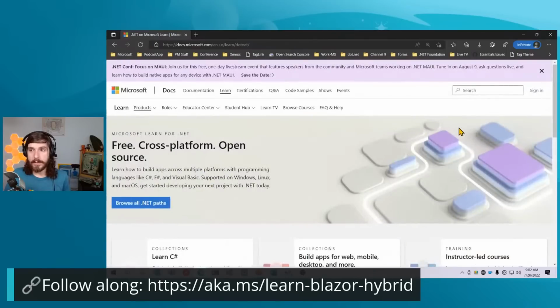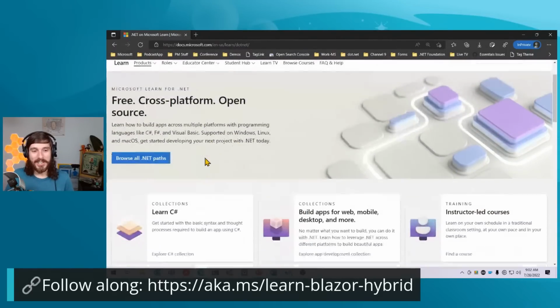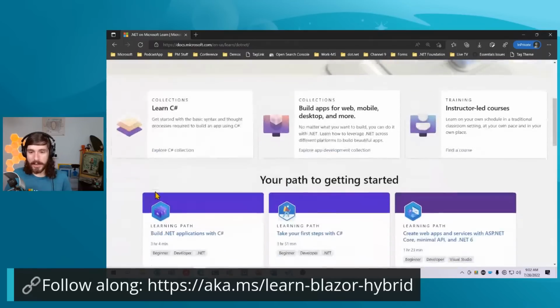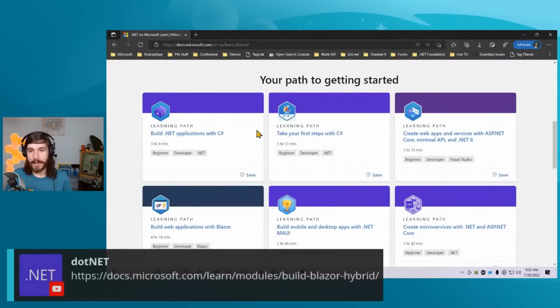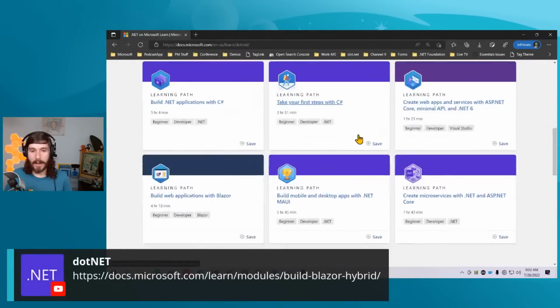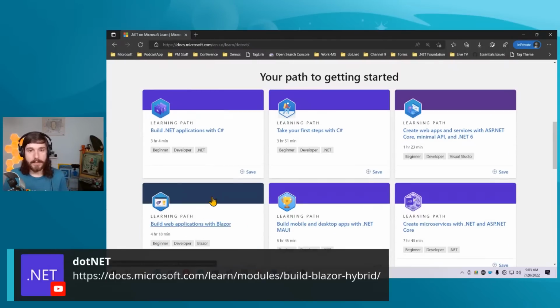And this is pretty cool. So you can see not only is there a big .NET MAUI Focus event coming up, but additionally, we have all of these collections. So you can learn to build .NET apps, C# apps, Blazor applications, ASP.NET Core applications, microservices, and .NET MAUI apps. So if you are like, hey, I just want to start learning this stuff, this is a good place to start learning MAUI and start learning Blazor.